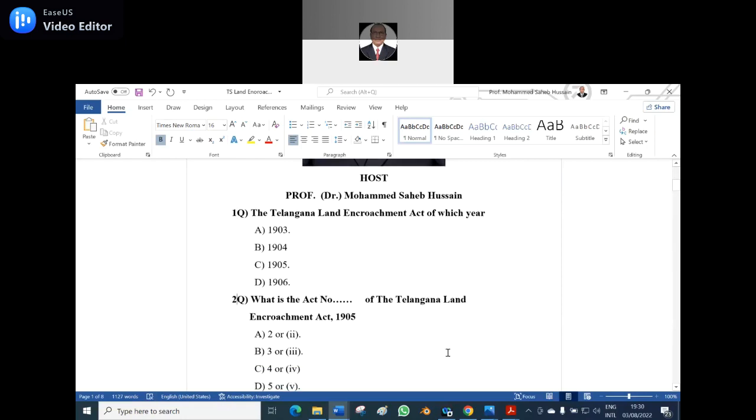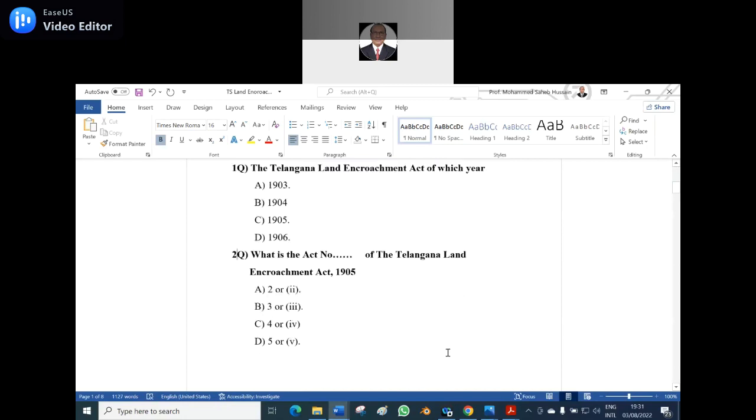Now the second question. What is the act number of the Telangana Land Encroachment Act of 1905? A 2, B 3, both Arabic numerals and small Roman numerals, C 4, D 5.